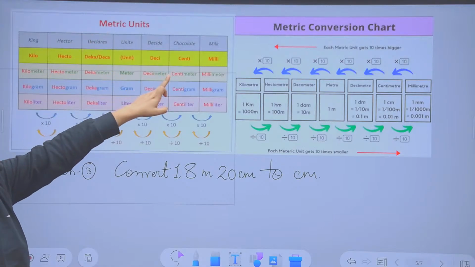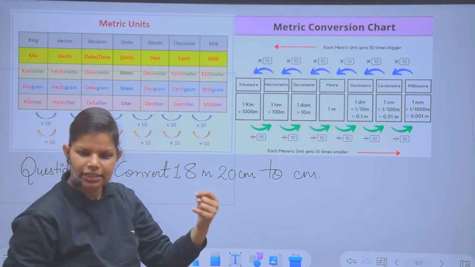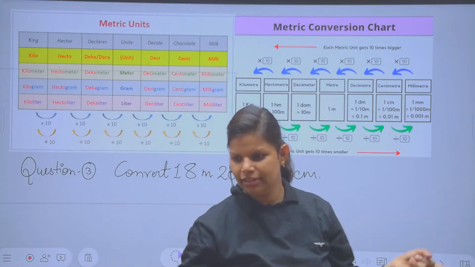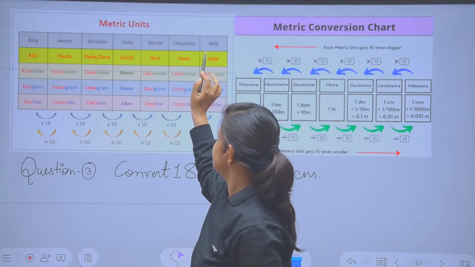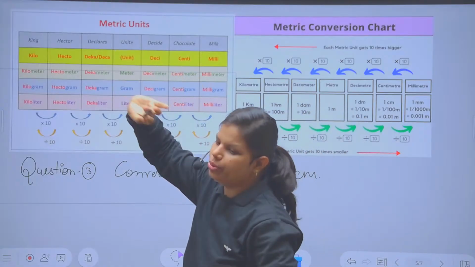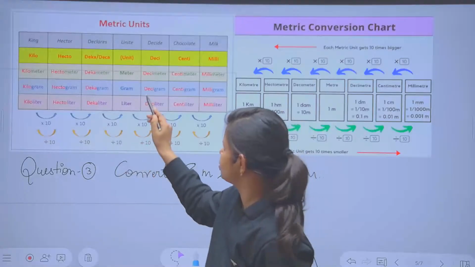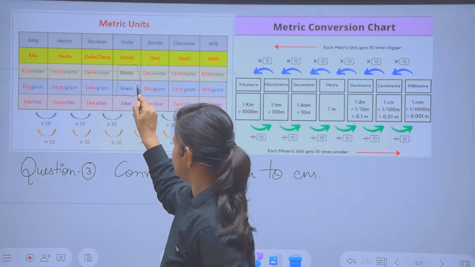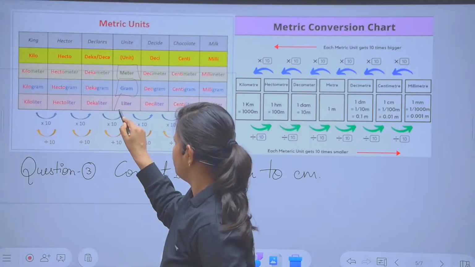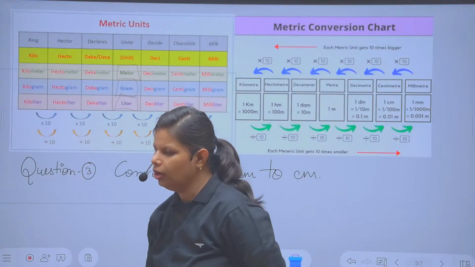Like you can see, in the beginning we were having milli, then centi, then deci, then gram or meter, then deca, hecto, kilo, with the unit as the main unit. For length the main unit is what? Meter. For weight the main unit is gram, and the main unit for capacity will be liter.